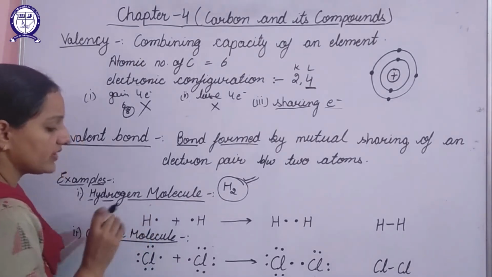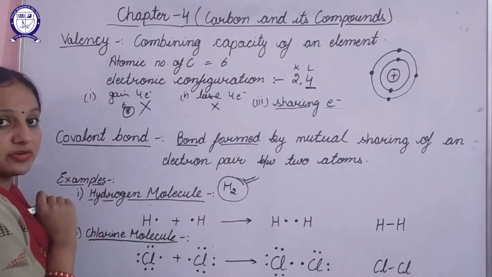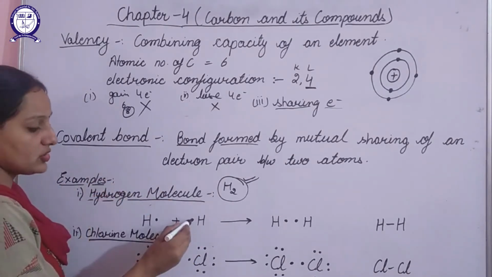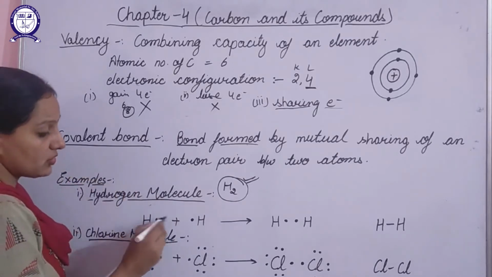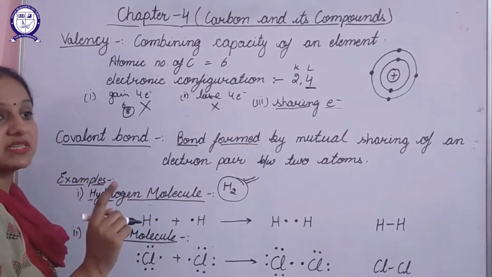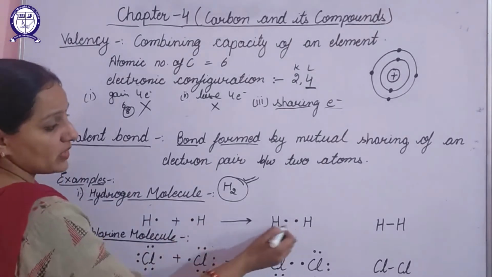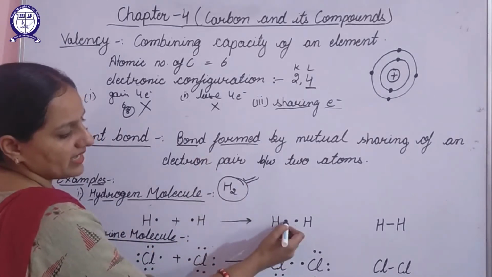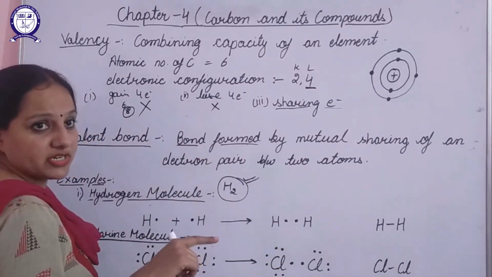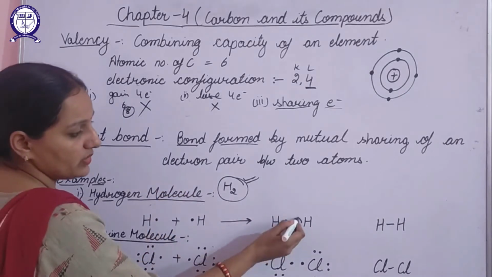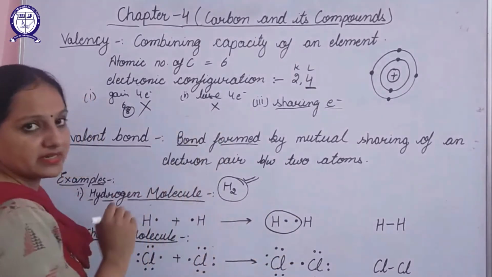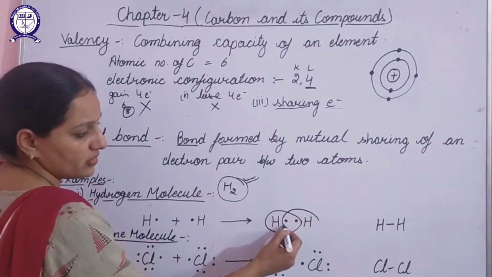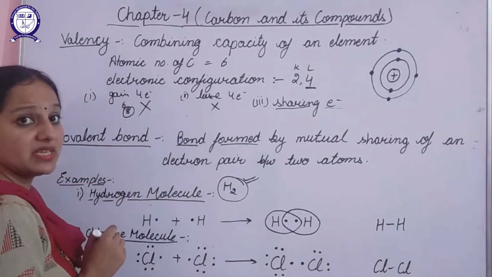Hydrogen has one electron in the last shell, so I have put one dot. The second hydrogen also has one electron in the last shell, so that also I have represented with one dot. These dots represent the number of electrons in the last shell. When these two hydrogen atoms combine, how do they combine? This hydrogen thinks, okay, I have one electron, I need one more extra electron so that I will be stable. So it will share the electron of the other hydrogen atom, and it will be stable. In the similar way, this hydrogen atom will also share its electron and now it will also be stable.